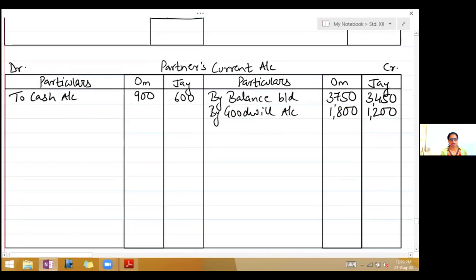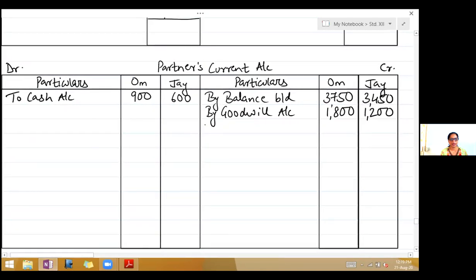So take current account, credit side, write by profit and loss adjustment account, 1,296 and 864.